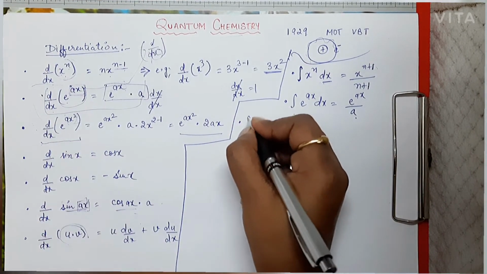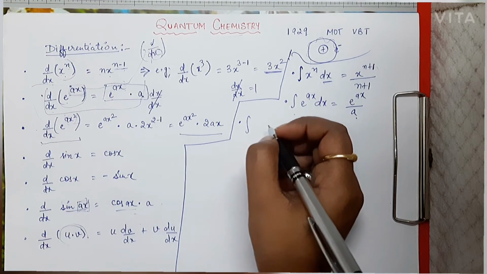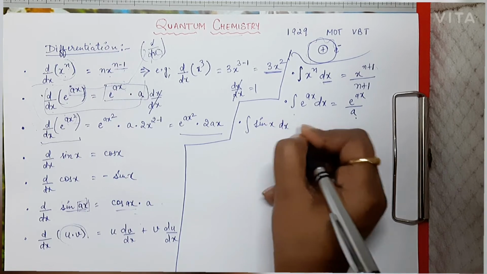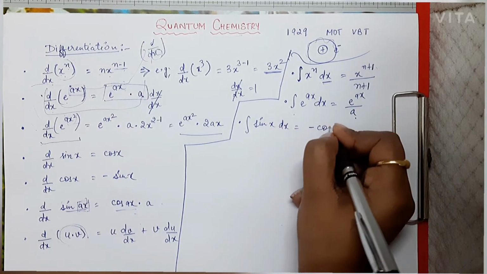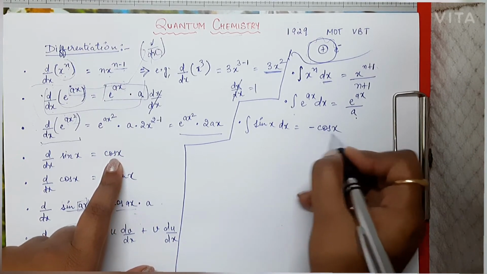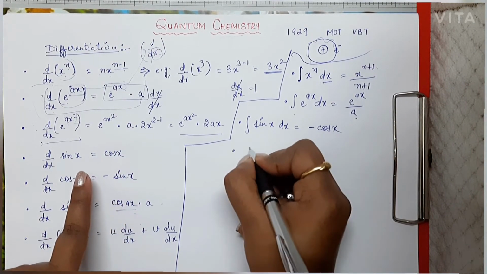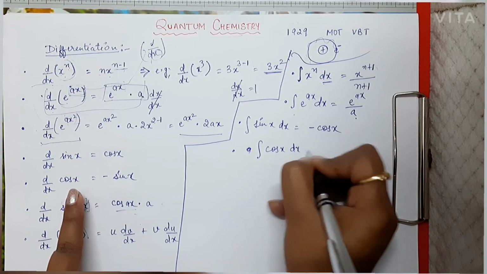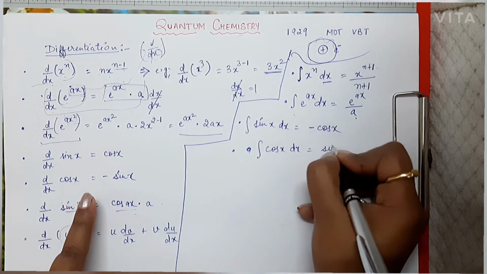Now integration of sin x dx, that will be minus of cos x. Here it was plus of cos x, here it is minus of cos x. Now integration of cos x dx, that will be sin x.